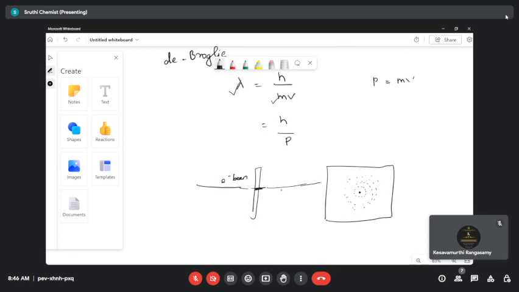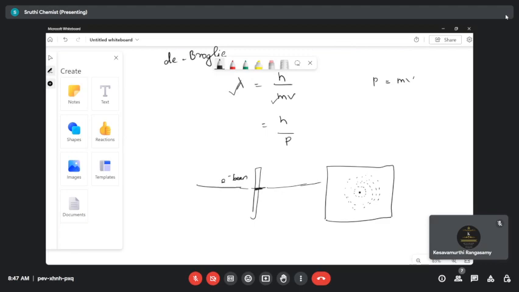Scientists had already found that light behaves like a particle as well as a wave. When light falls on the photographic plate through a slit, a small hole, it also shows a ring pattern. So light has a wave nature. Similarly, the electron also has a wave nature.